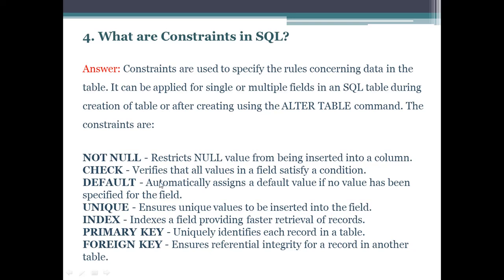So next one is the DEFAULT constraint. It automatically assigns a default value if no value has been specified for the field. Next one is the UNIQUE constraint. It ensures unique values to be inserted into a field. Next one is index. Indexes are fields providing faster retrieval of records. So next is the primary key constraint, which will uniquely identify each record in a table. And the last one is the foreign key constraint, which is used to ensure referential integrity for a record in another table.